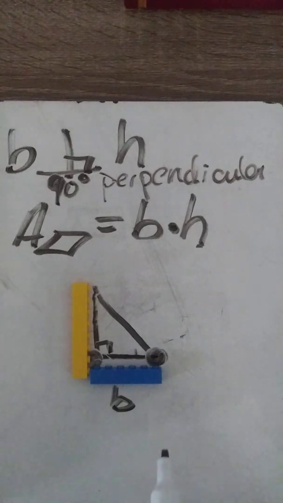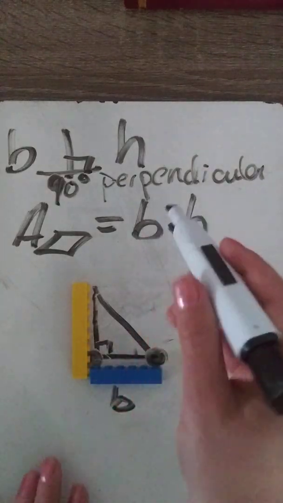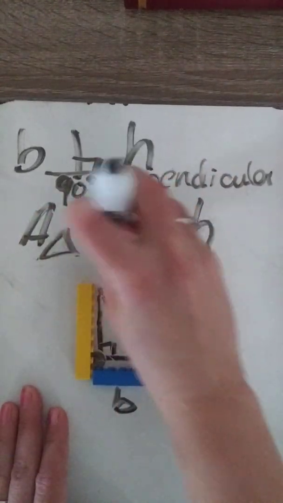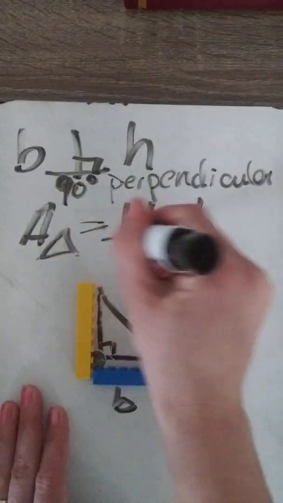Now, remember what I said before with parallelograms. The height doesn't actually have to be one of the sides. When it's a right triangle, it is one of the sides. So I'm going to show you two other ways this triangle could look, but still have the same base and height, which would mean they would still have the same area, because the area of a triangle is 1/2 the base times the height.